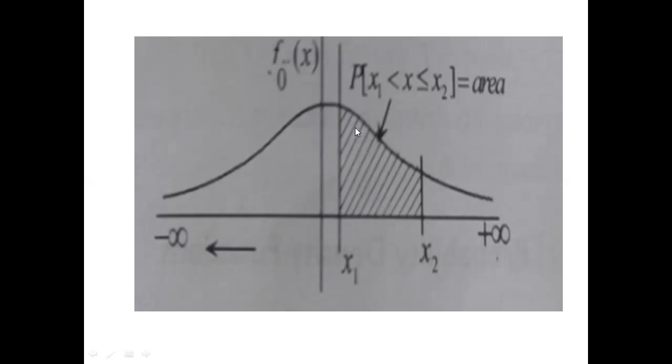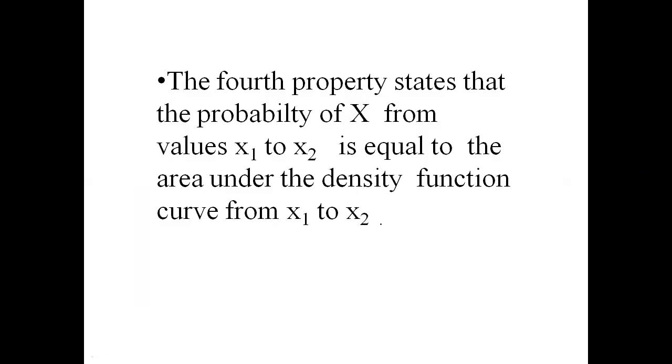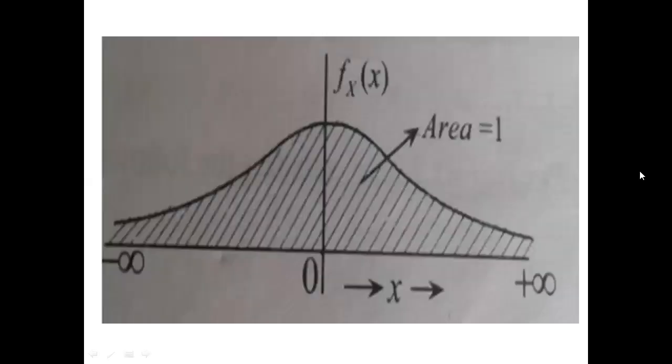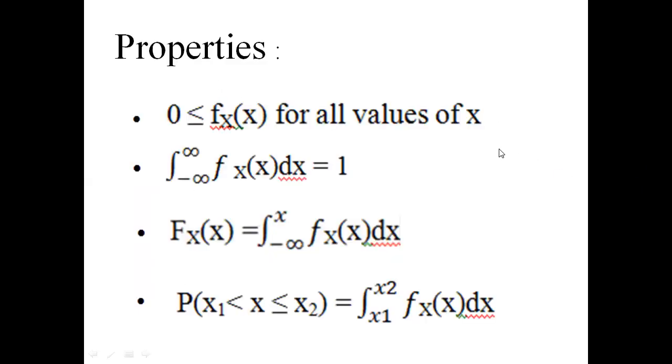The crossed area, that means the area under the density function between the limits x1 to x2, is equal to the probability of the event in the range x1 to x2. This is the fourth property.